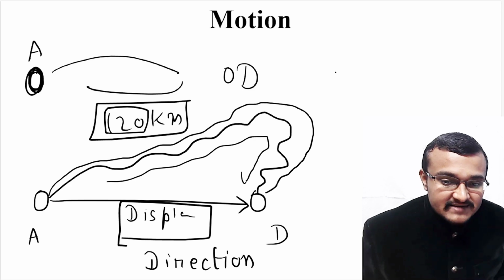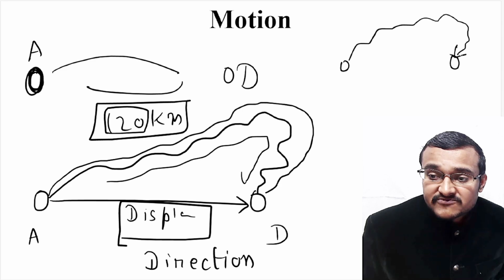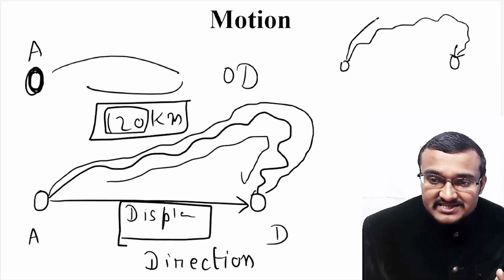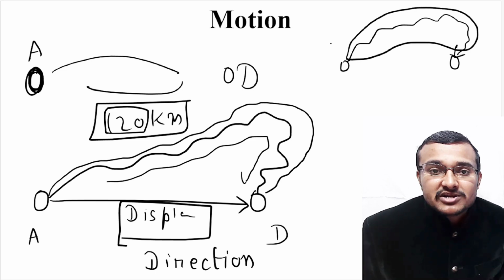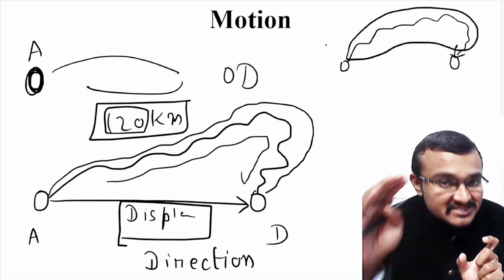Because here you can see from position A to D, this particular particle has followed this particular path. That means it has followed a very weird path where direction is not properly defined. Hence distance doesn't depend on direction, it only depends on the magnitude, like how much distance it has traveled.